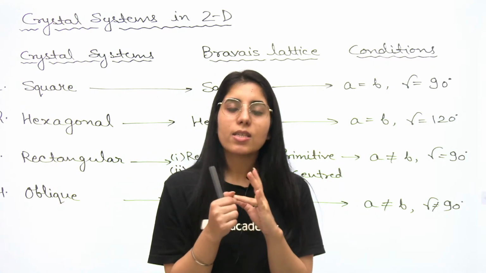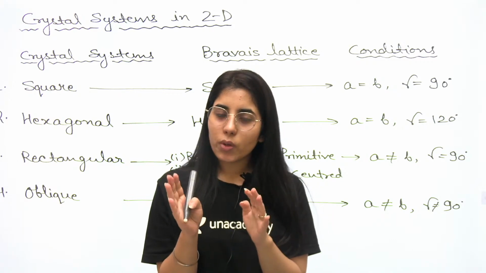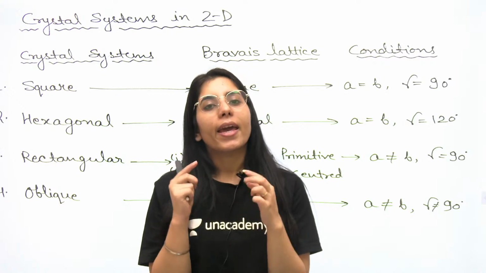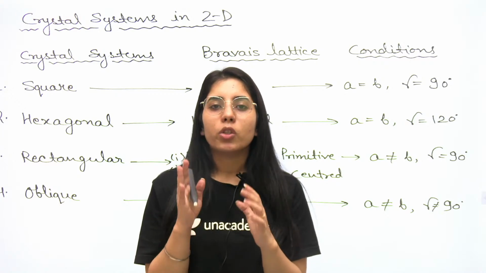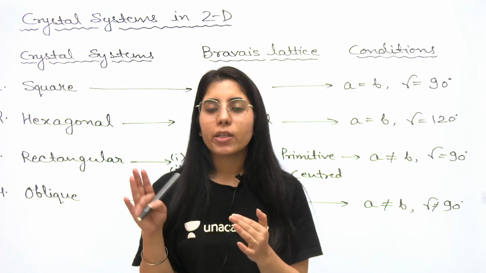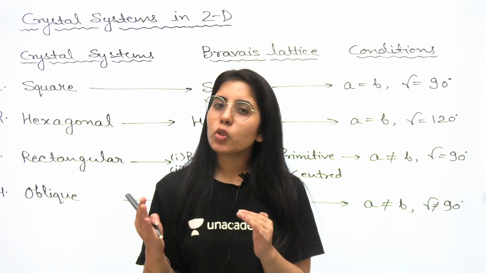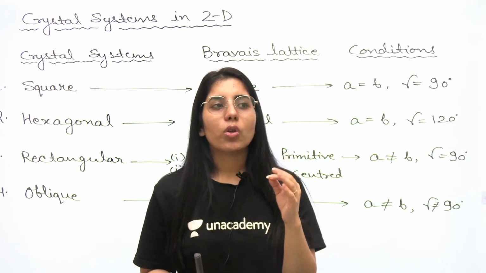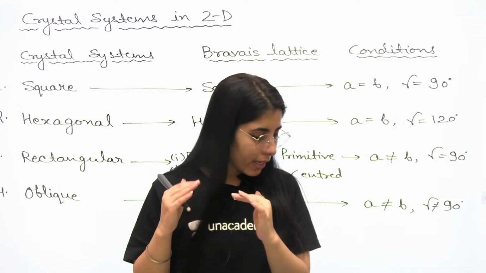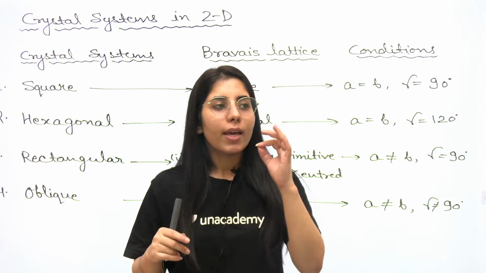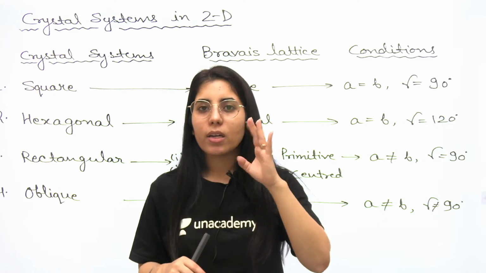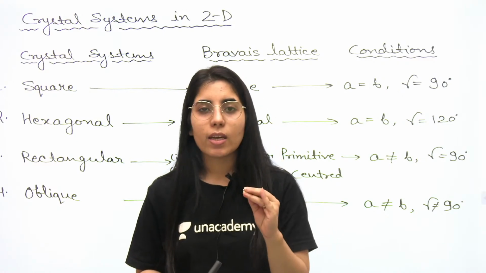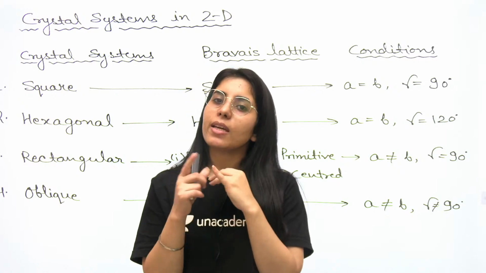In the hexagonal case, the lattice constants about different directions will be equal, but the angle between any 2 will be equal to 120 degrees. The fourth one will be oblique. Oblique is basically a system which is not lying in the first 3 cases, square, rectangle and hexagonal. Anything not existing in any of these three cases will be in the oblique category.